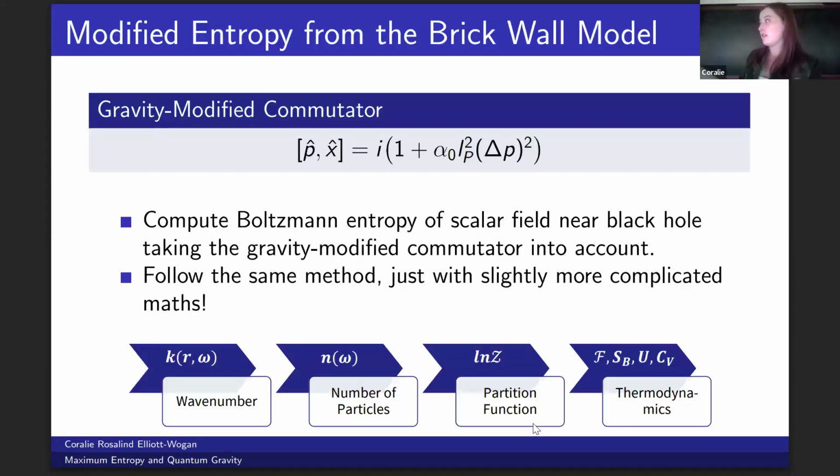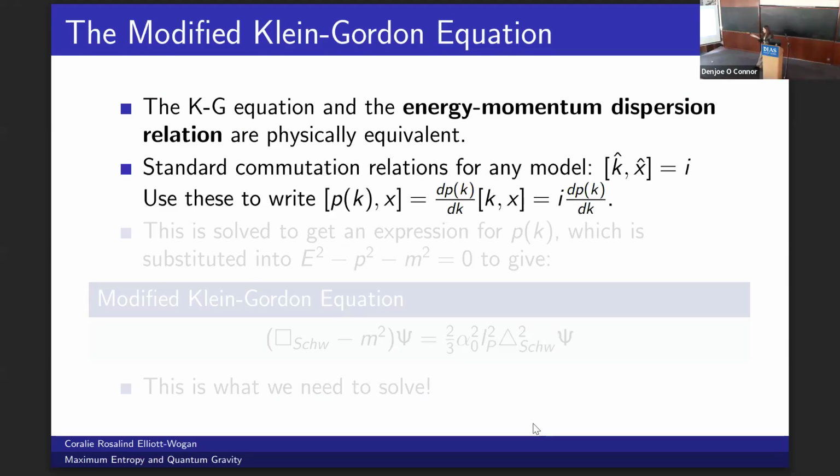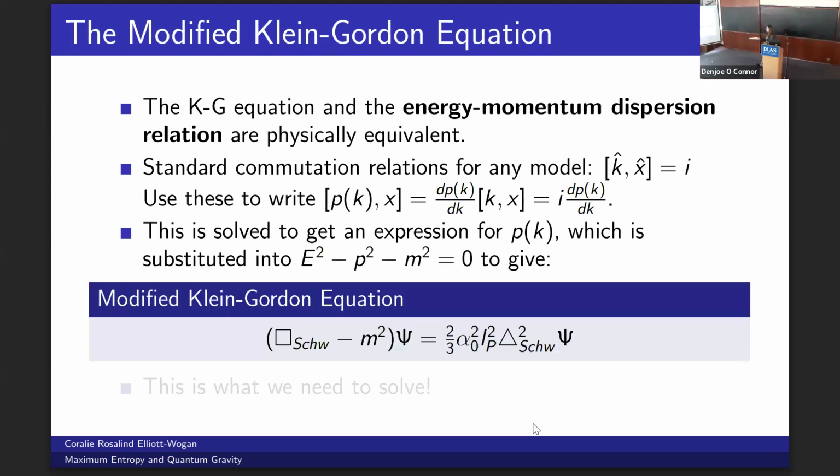Just to review, this is the commutator that we'll be using. We solved the Klein-Gordon equation for the wave number to get the number of particles, the partition function, and then thermodynamic quantities. It's worth noting the equivalence of the Klein-Gordon equation and the energy momentum dispersion relation. We use this fact to get the modified expression for the Klein-Gordon equation. We use various properties of the commutator to get a differential equation for the momentum as a function of the wave number. And we substitute this into the energy momentum dispersion to get this modified Klein-Gordon equation.